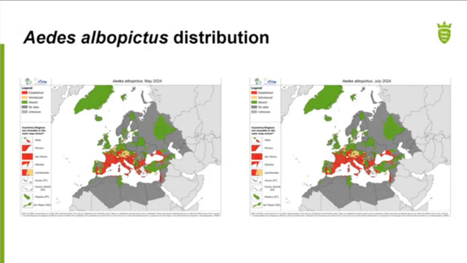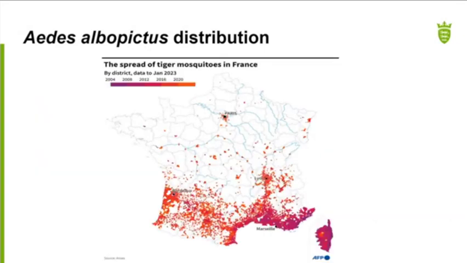This map is a little bit misleading, and I'm not going to be scaremongering people here. This is a more realistic picture of Aedes albopictus in France as an example. So you can see that they are in these northern areas. They have been found in Normandy, but they're not in the great numbers that the previous map suggests. But they're on their way, and they are tracking north, and climate change is enabling that.